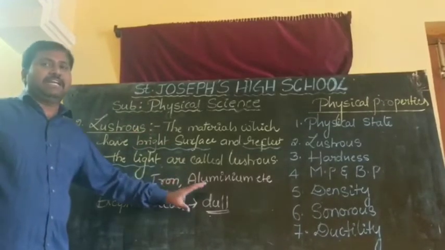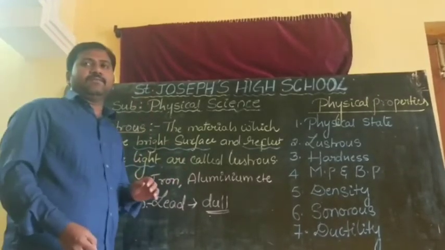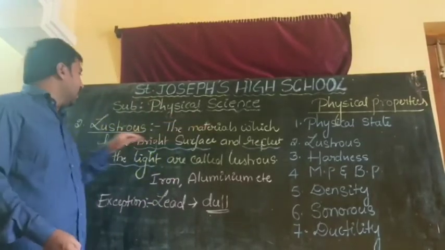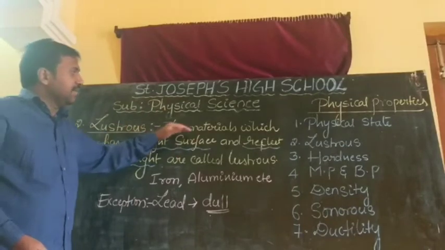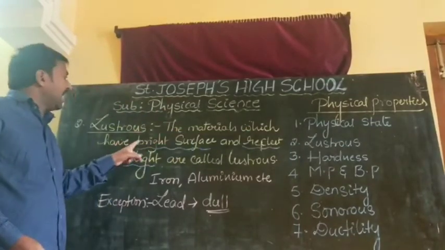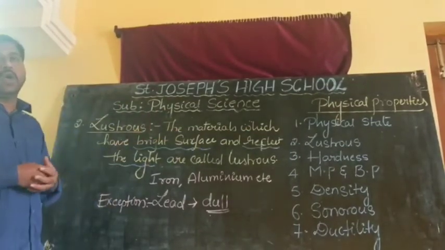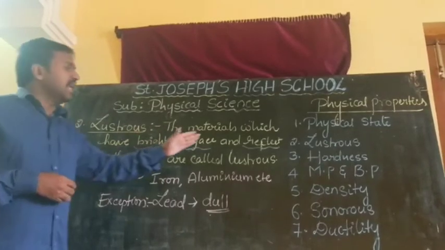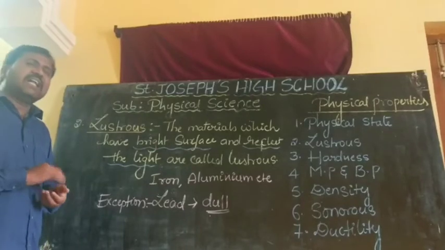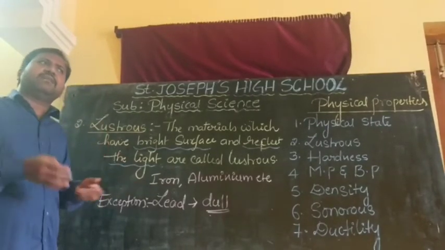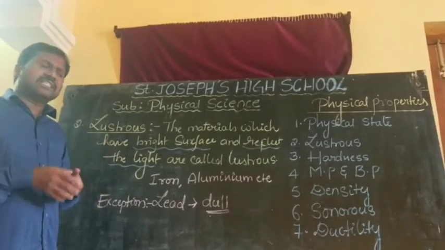That exception is lead. So what about non-metals? The materials which do not have a bright surface are called non-lustrous materials. Example is non-metals. Sir, that means all non-metals are not lustrous?